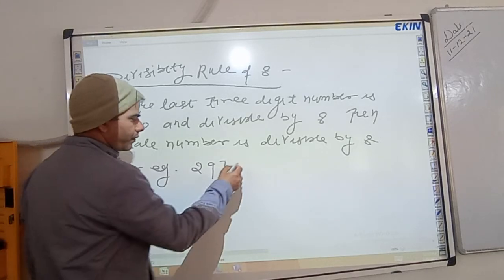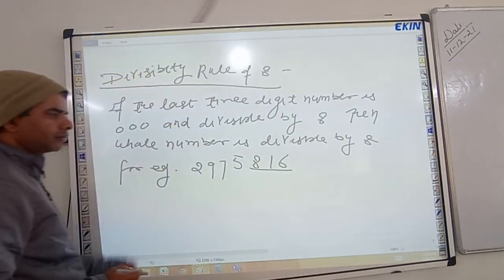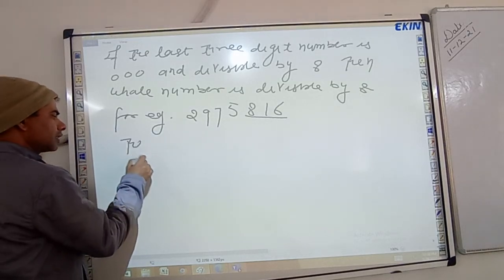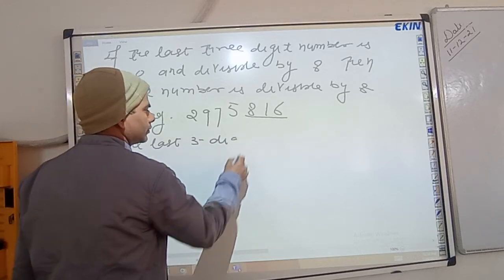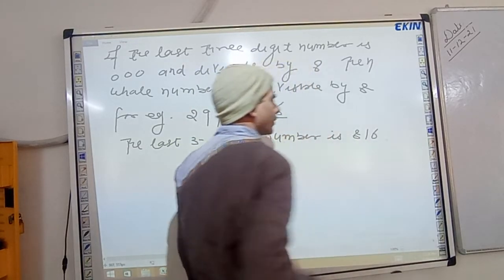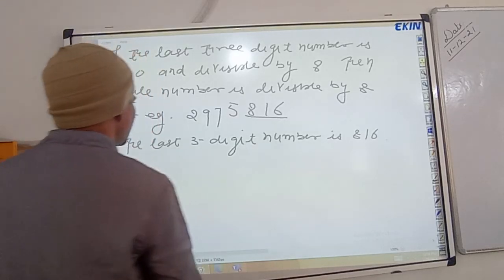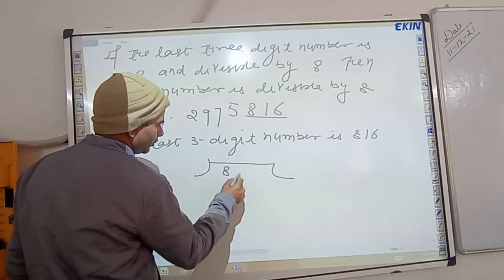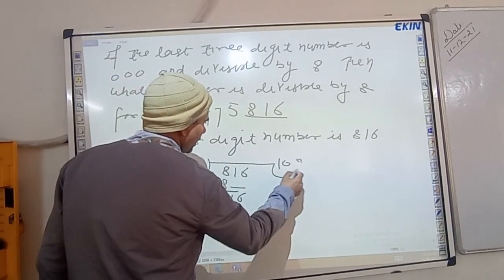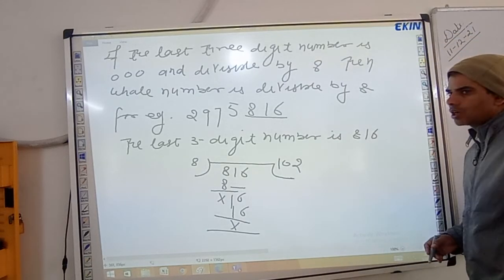For example, 2,975,816. Here last 3-digit number is 816. 816 is divisible by 8. 8 ones are 8, 8 twos are 16. Is the last 3-digit number divisible by 8? Yes or not?